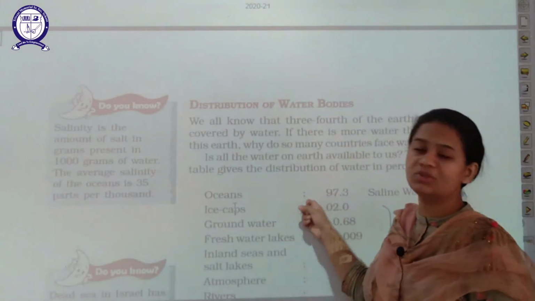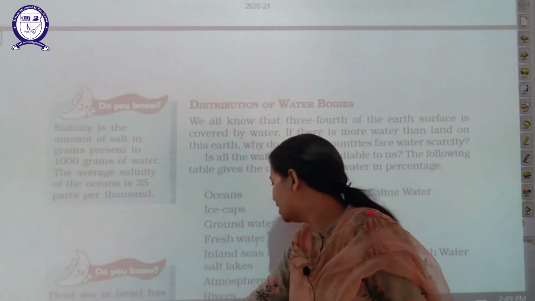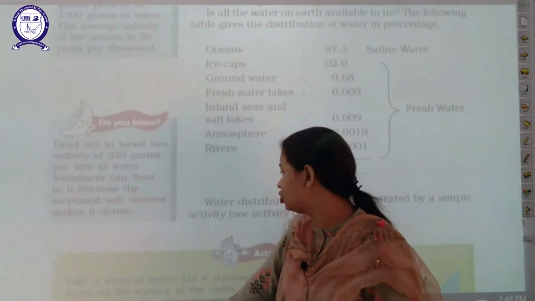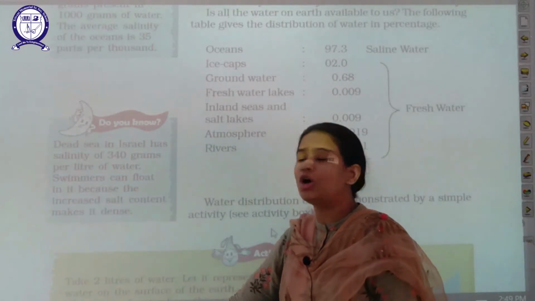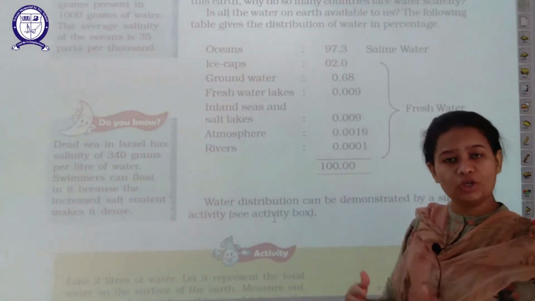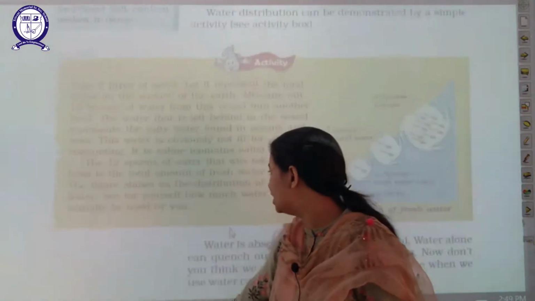We cannot consume the water in the form of ice caps easily. Then there is groundwater, fresh water, rivers, atmosphere. These are all the sources where water is distributed in different ways. So let's move ahead students.